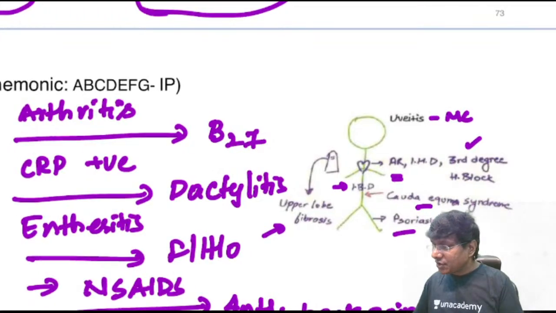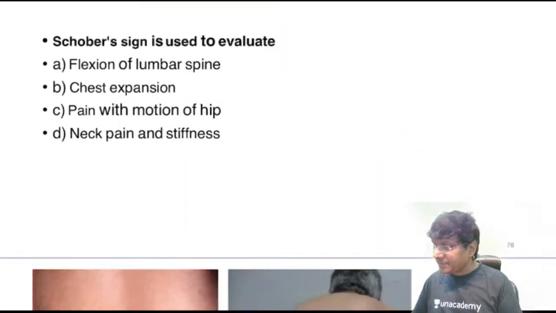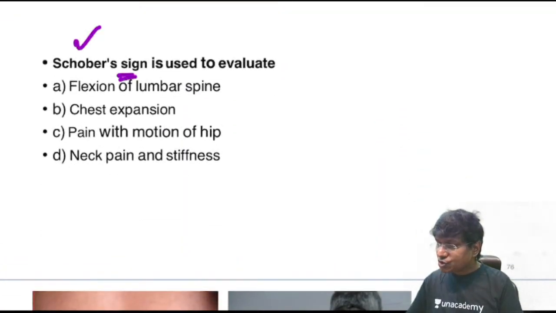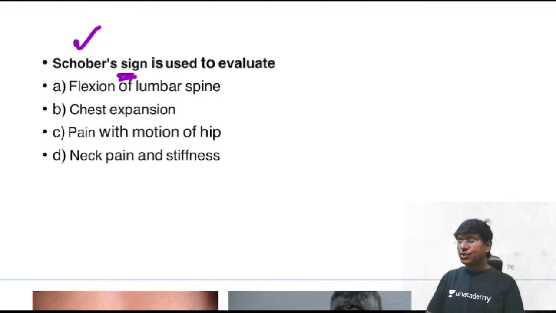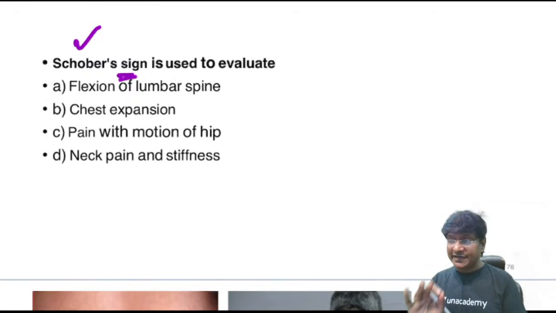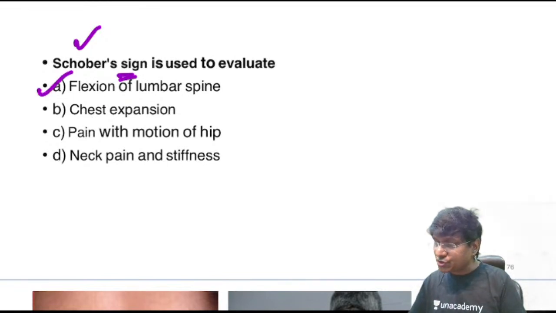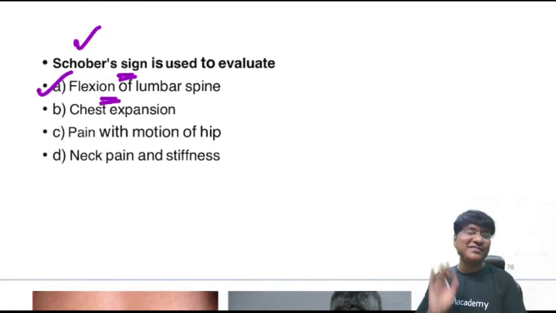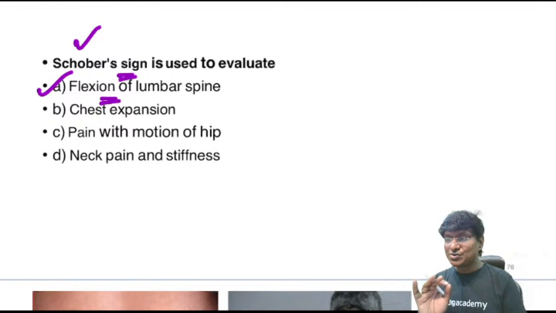Now, in order to assess the spine, you will be doing a test. What is this? Schober's test or Schober's sign. Please remember this: it is used to evaluate the flexion of the lumbar spine.